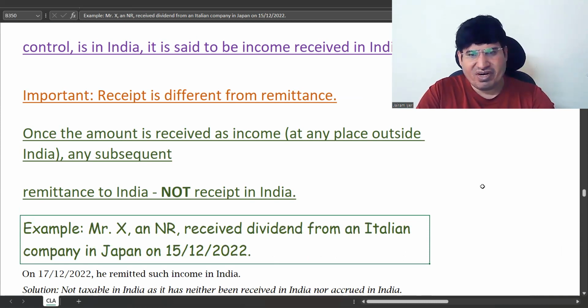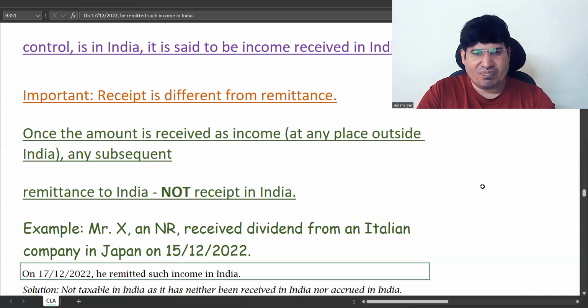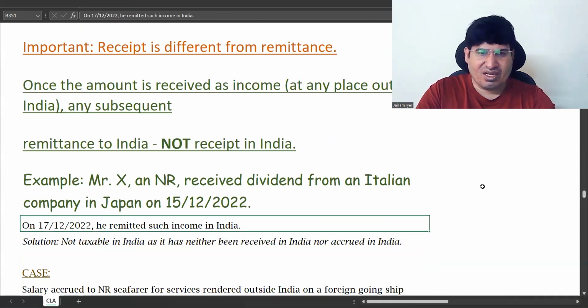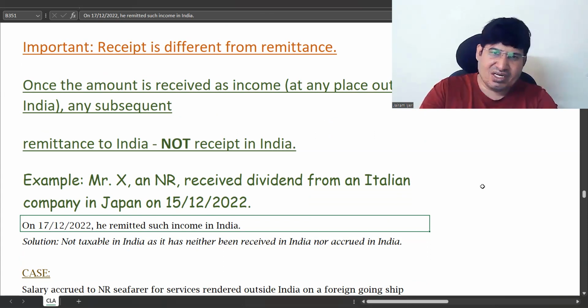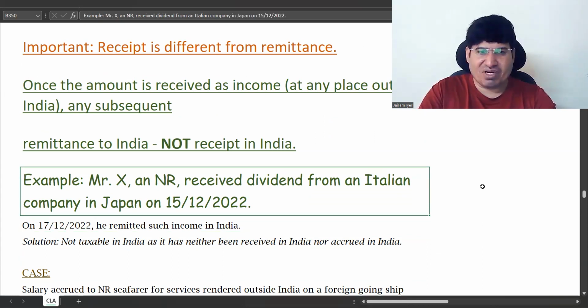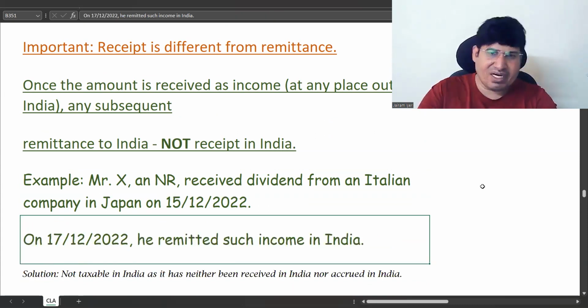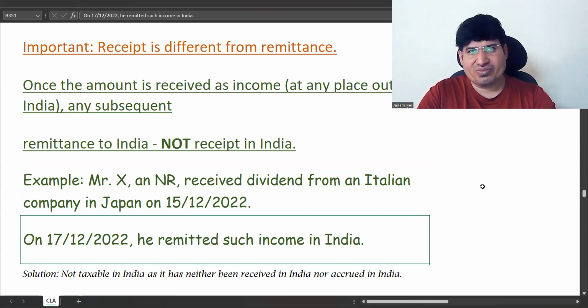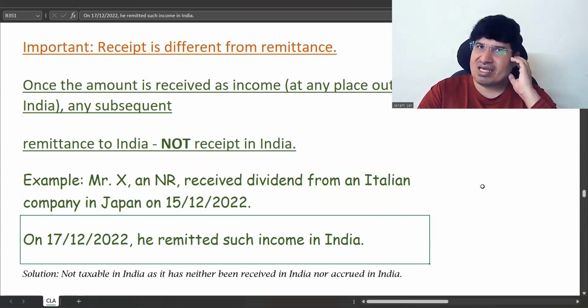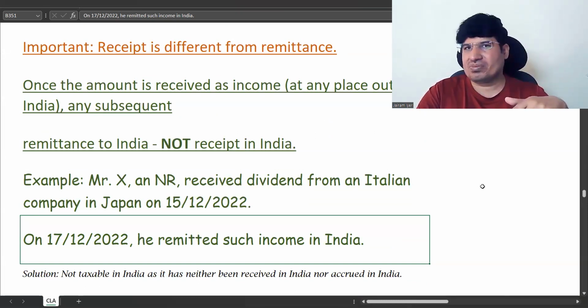X, a non-resident, received a dividend from an Italian company in Japan. So nothing would have been taxable in India for him, correct? During that year. And then he remitted that income to India. So the remittance need not be next year only. Remittance can be on the same day also.